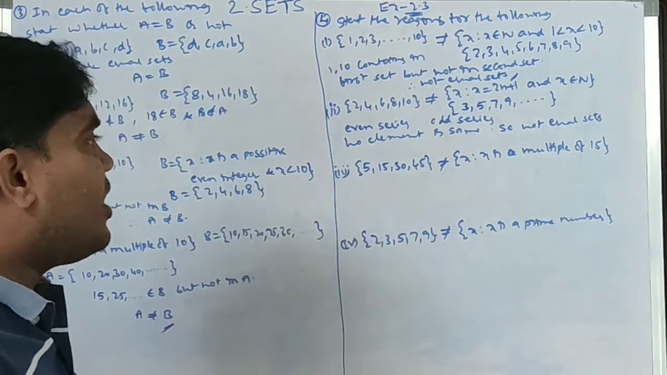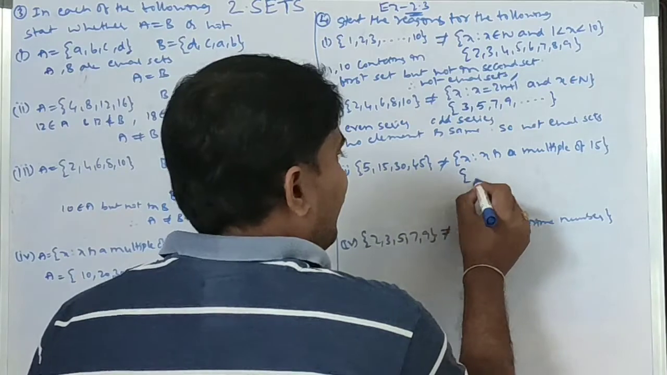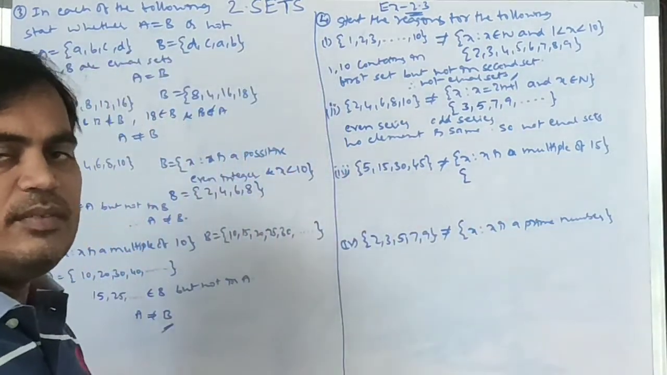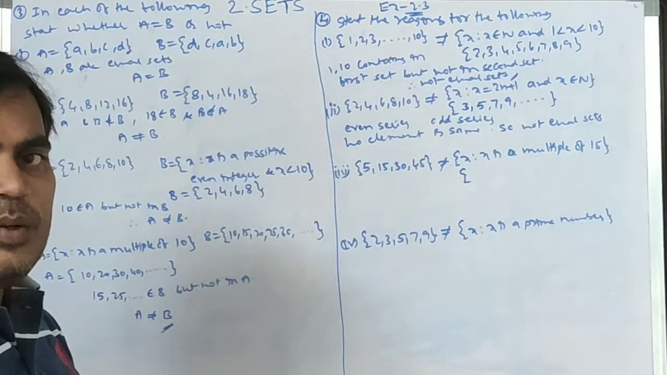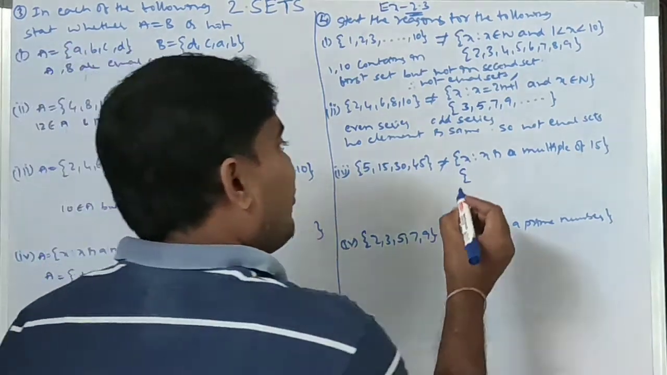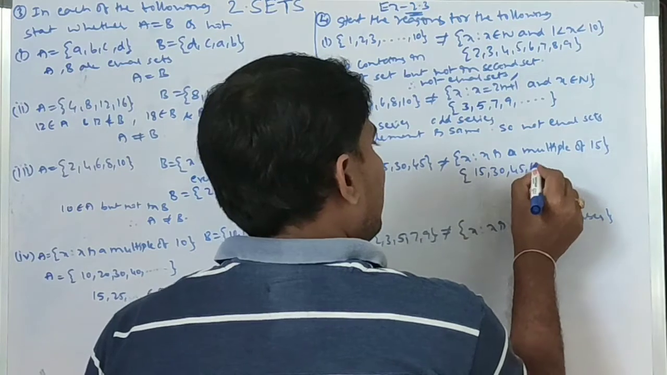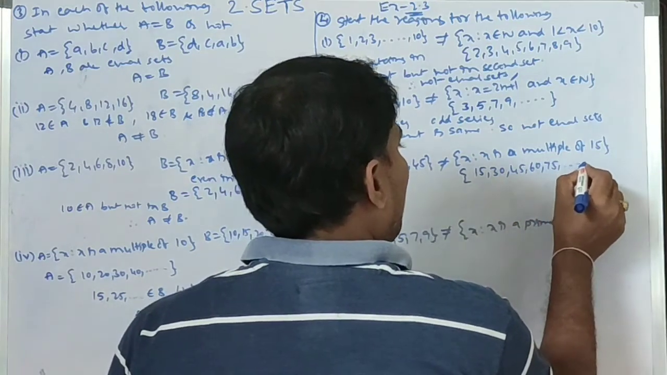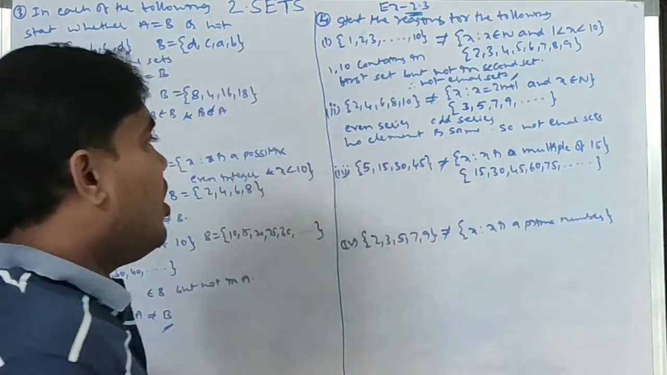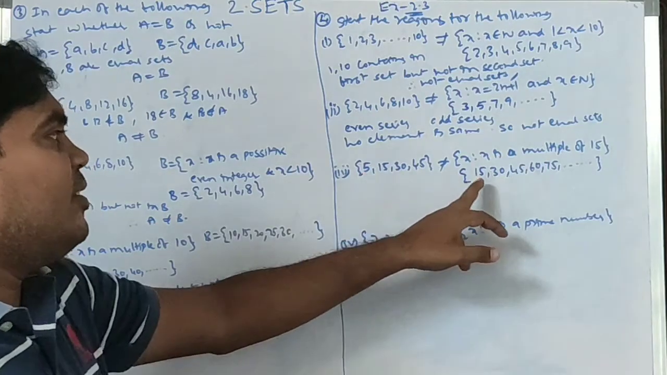Next, third one: 5, 15, 30, 45. This is in roster form, directly given. Multiple of 15, so simply the 15 table, not only up to 15 into 10, it goes on: 15, 30 (15 into 2), 45 (15 into 3), 60, 75, up to so on. So this set contains 5, this one doesn't.